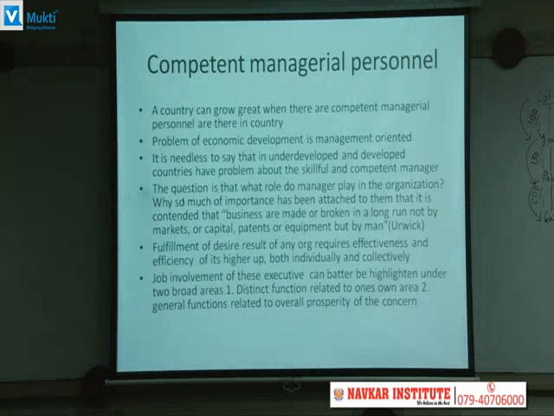Competent managerial personnel. A country grows when there is more business. To do more business, what is needed? More managerial professionals. So whenever a country wants to grow great, in that case competent managerial personnel are going to play a very important role.